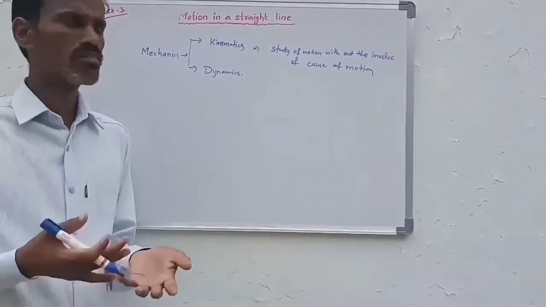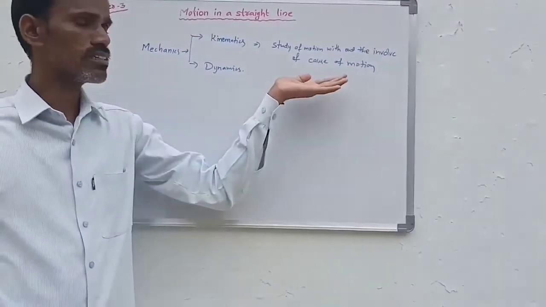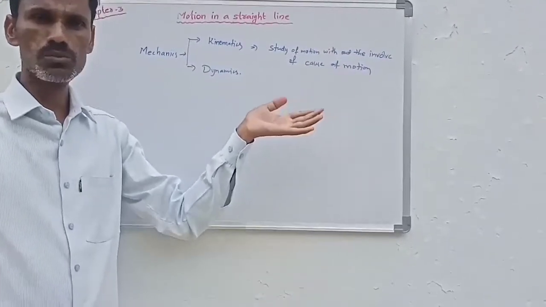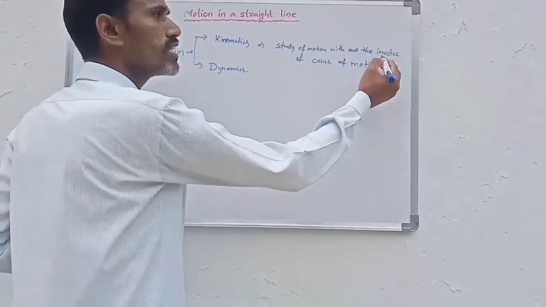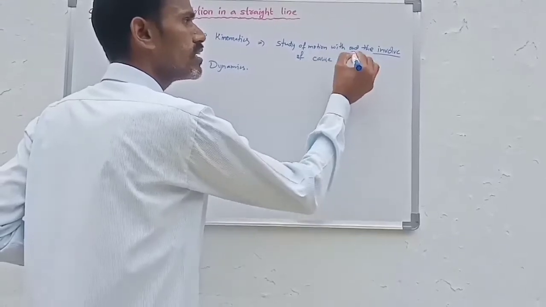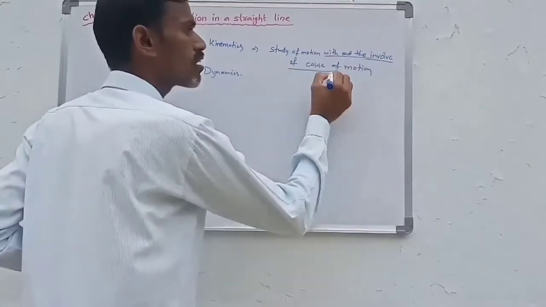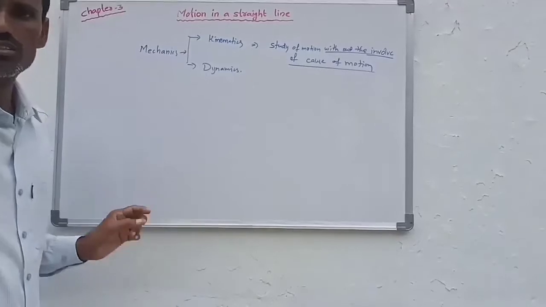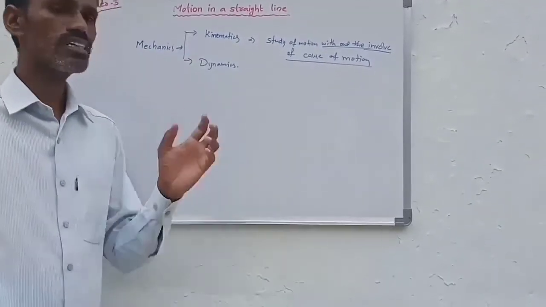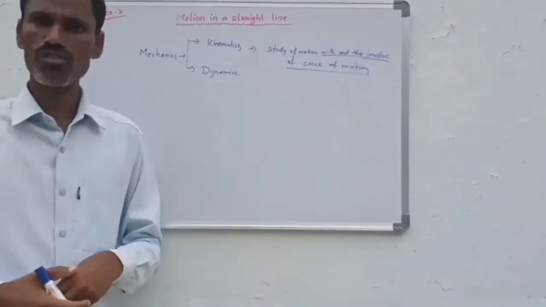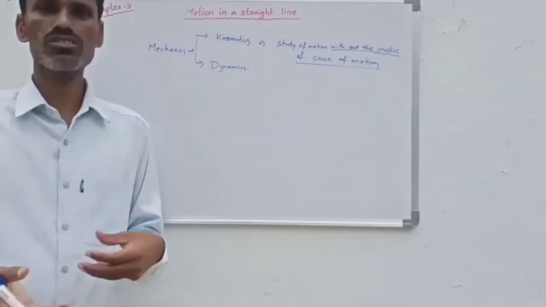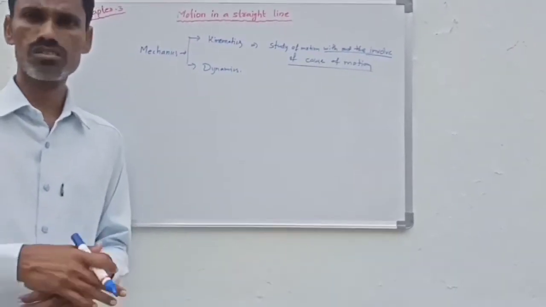In kinematics we study the motion of objects. Here initial velocity, final velocity, changes in velocity, acceleration, and displacement, all these we take. But we cannot involve the cause of the motion. So what causes the motion? Generally, force is the cause of motion. In kinematics we don't involve force, the cause of motion.